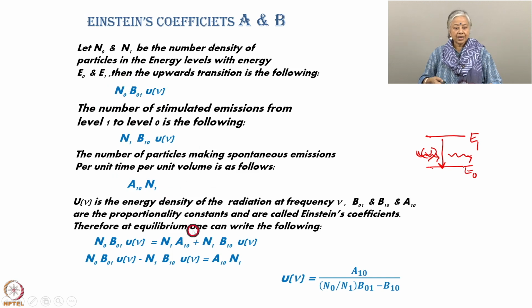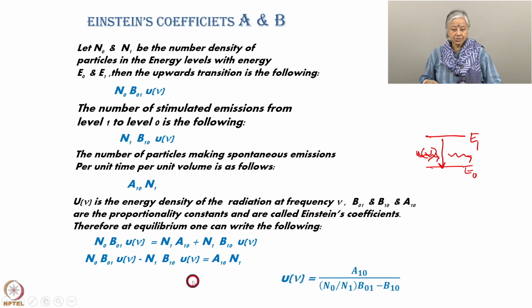So, again you just do a little bit of jugglery, you take all the u nu on one side. Then you basically want to find out what is u nu, what is the energy density of radiation at frequency nu. That is what we are looking for. So, the radiation with frequency nu, and what is the density of that radiation.